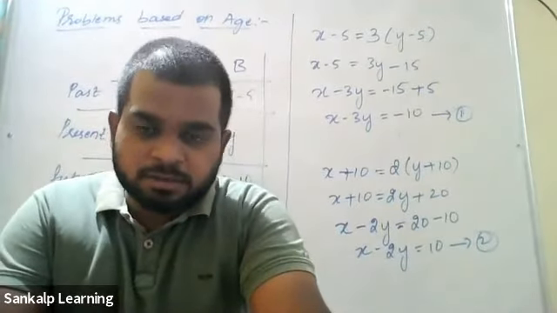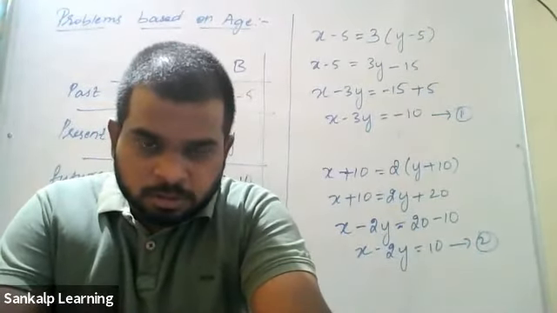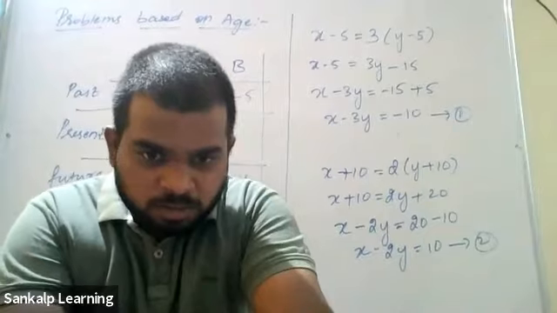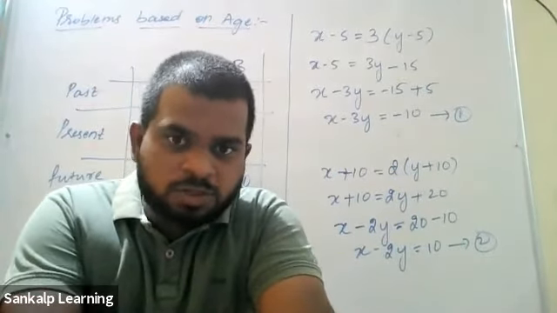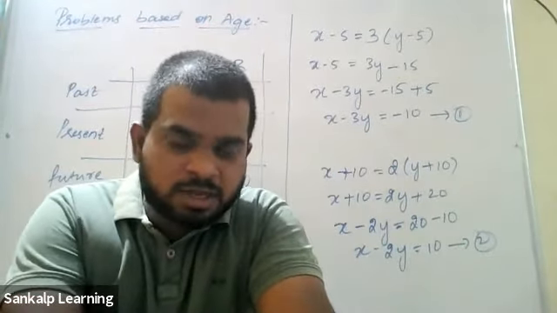Yes, Sir, x is equal to 50, and y is equal to 20. What's your answer, Madhu? Sir, y is equal to 20 and x is equal to 50. Okay, what's your answer, Shisha? Y is equal to 20, x is equal to 50.